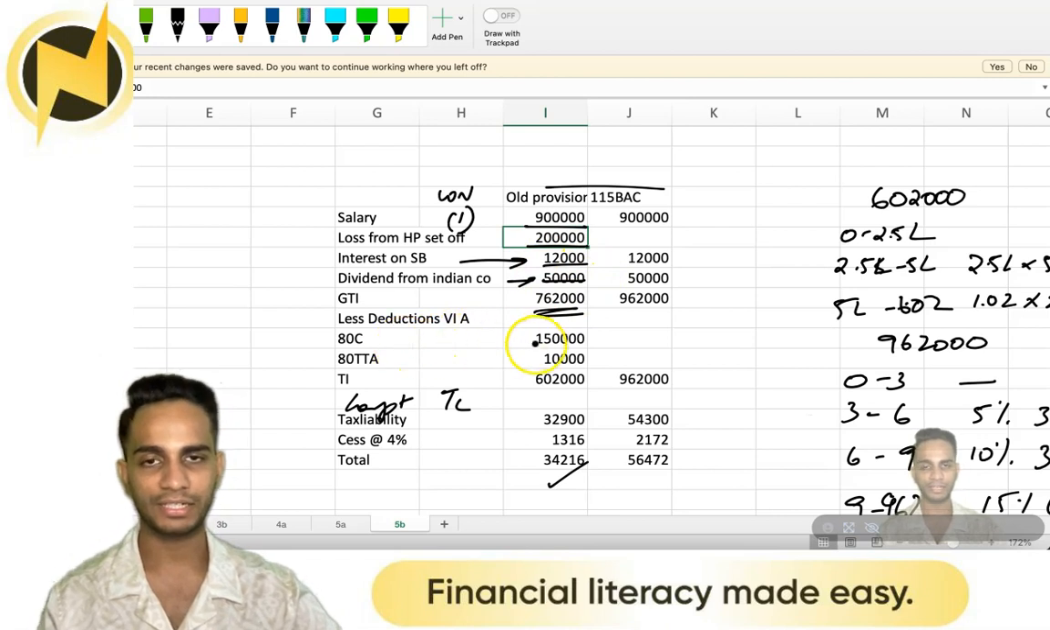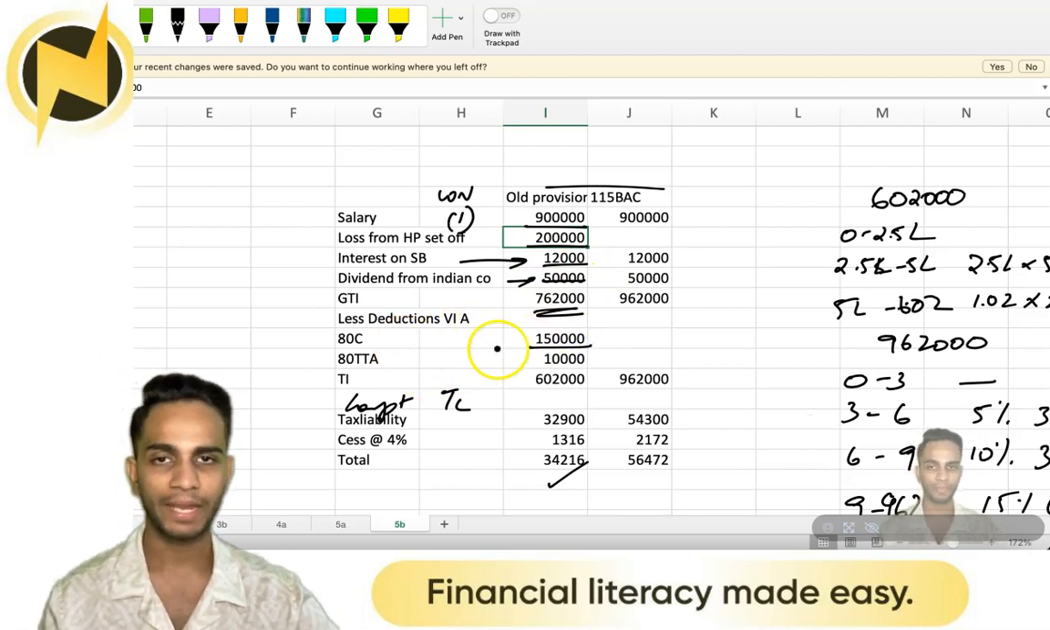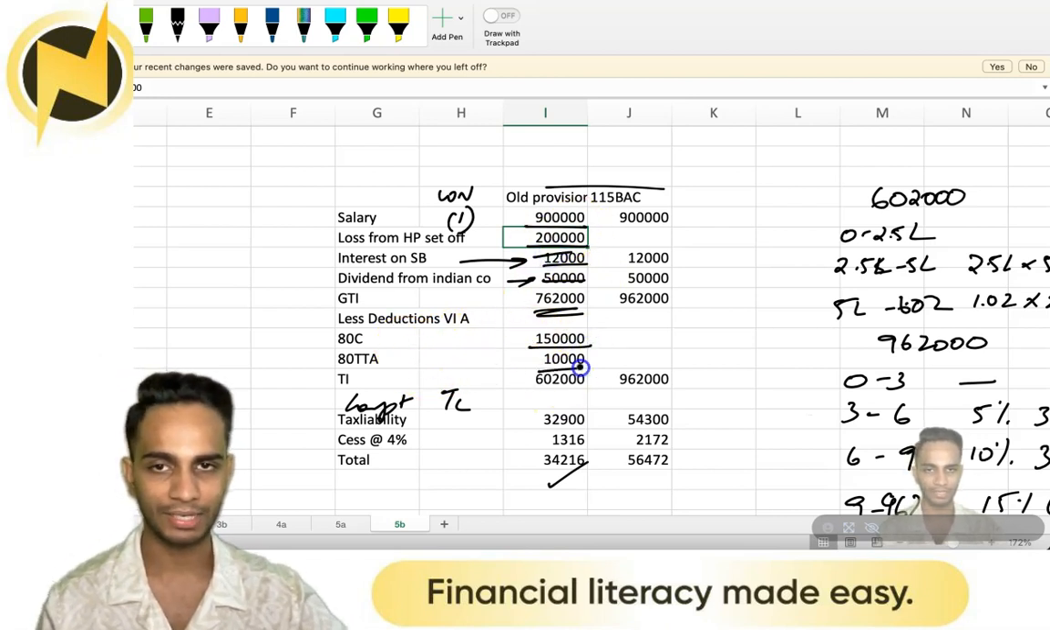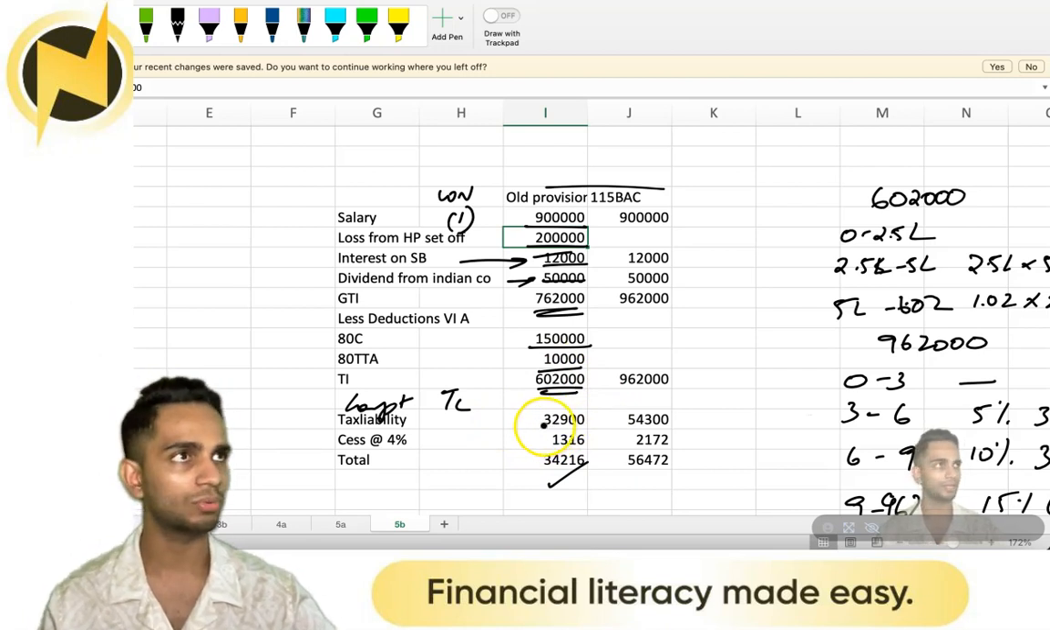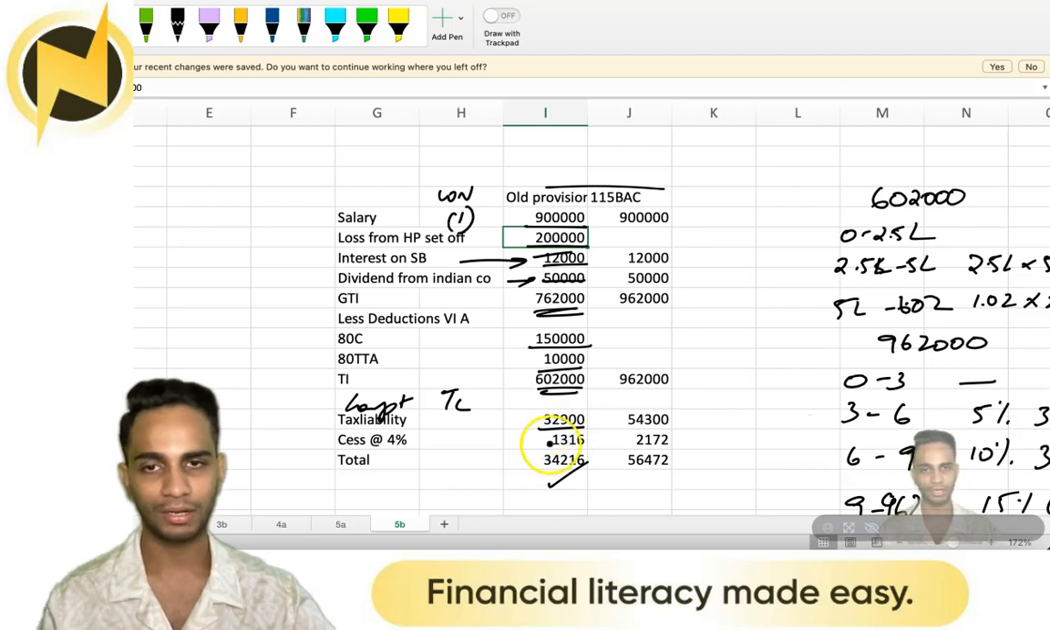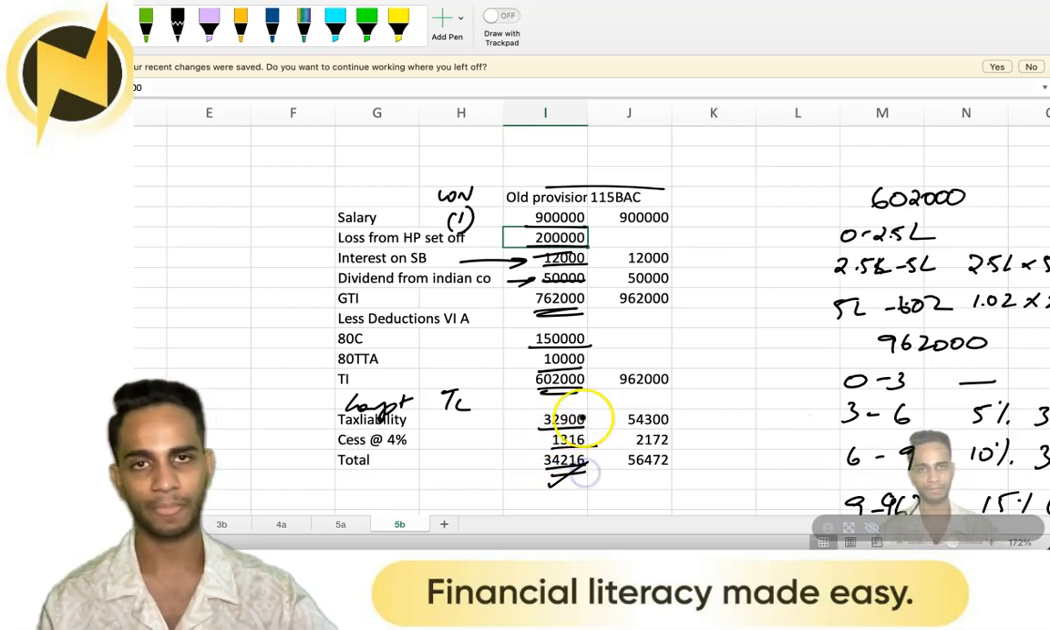From which ATC deduction you have 150, that is PPF. ATTTA for this 12,000 you can take 10. Now we deduct 150 and 10 from that, you get 6 lakh 2. For 6 lakh 2, the tax liability will be 0 to 2.5, 2.5 to 5, 5 to 10 and 10 and upwards. You know the rules. 32,900 plus cess 4%, done.